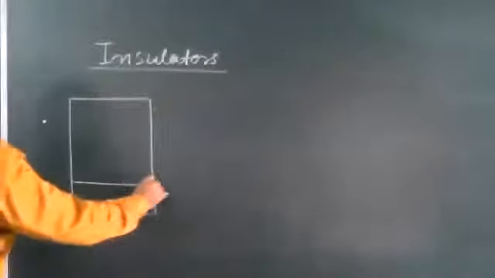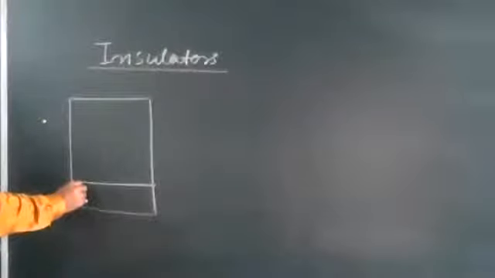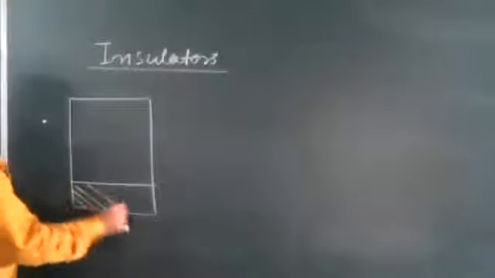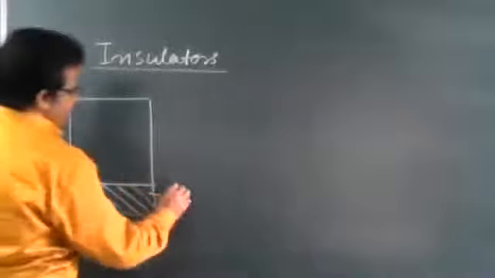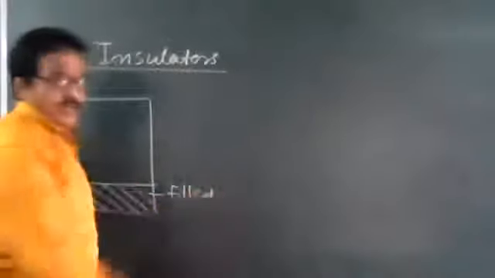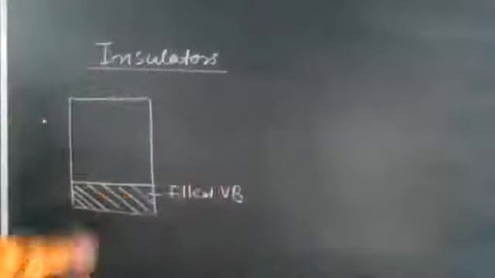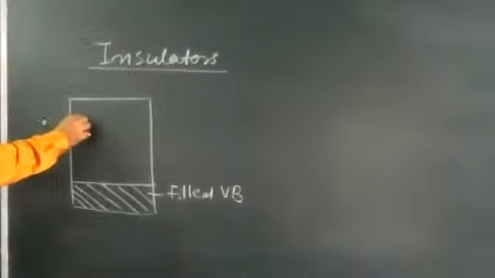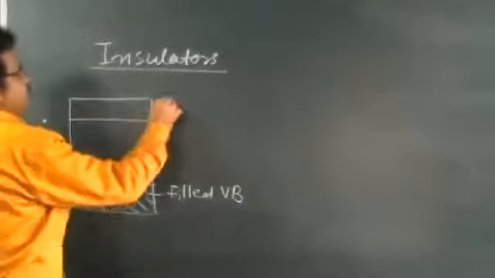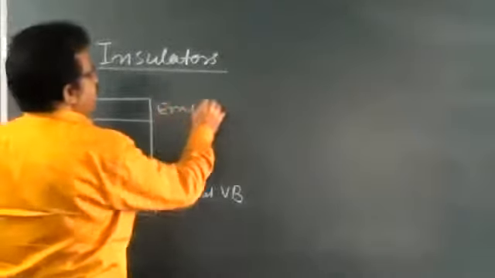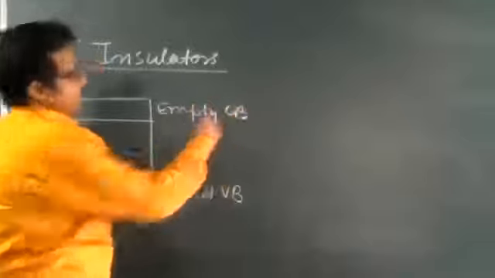The energy band diagram, this is our filled valence band. The valence band is completely filled. I will write V here. And above it, an empty conduction band.